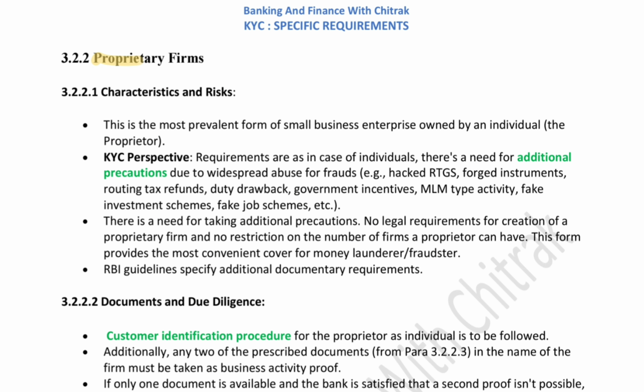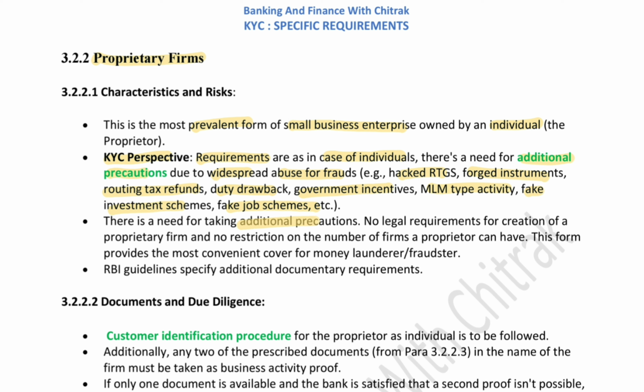Now we learn about proprietary firms, which are the most prevalent form of small business enterprise owned by an individual. Any shops or small companies you see where there is only one owner, the owner is called the proprietor of the business. The KYC requirements are the same as in the case of any individual, but there is an extra need for additional precautions due to the widespread abuse for frauds. For example, hacked RTGS, forged instruments, routing tax refunds, duty drawback, government incentives, MLM type activity, fake investment schemes or fake job schemes.